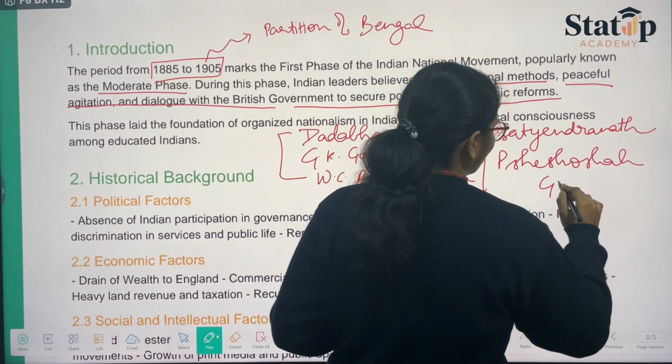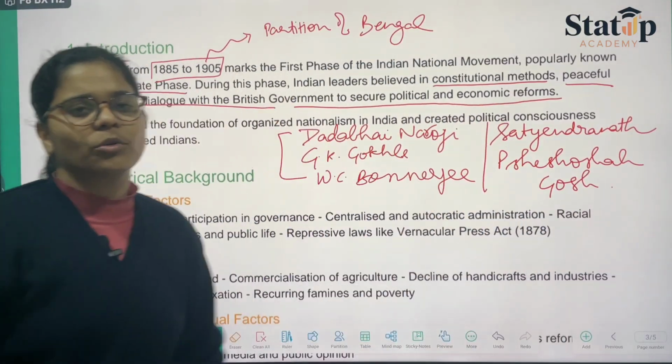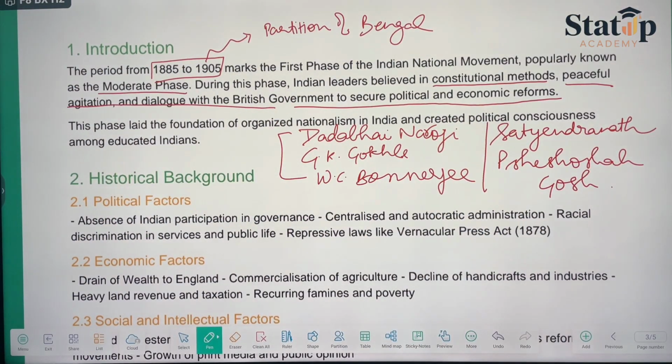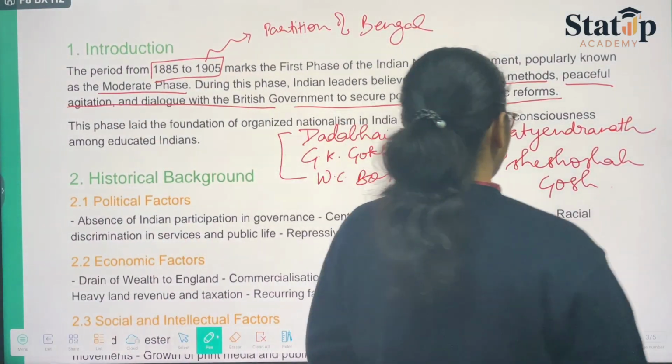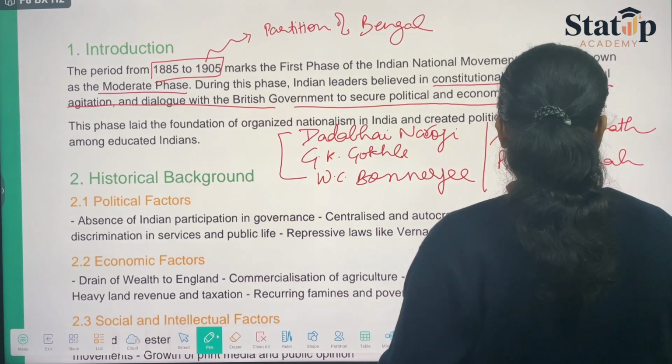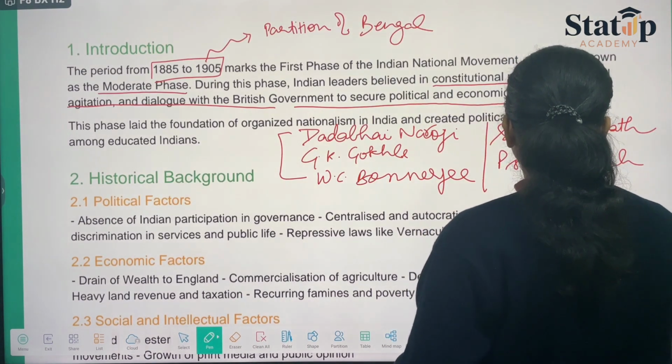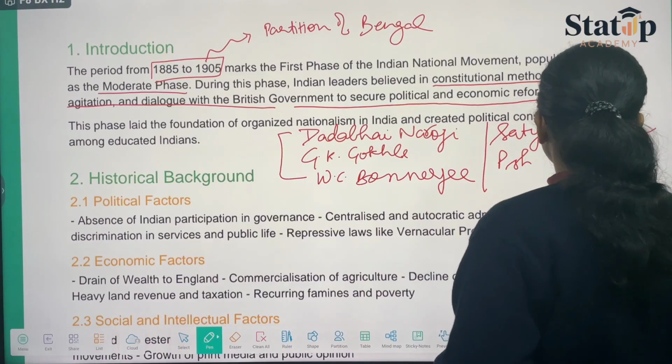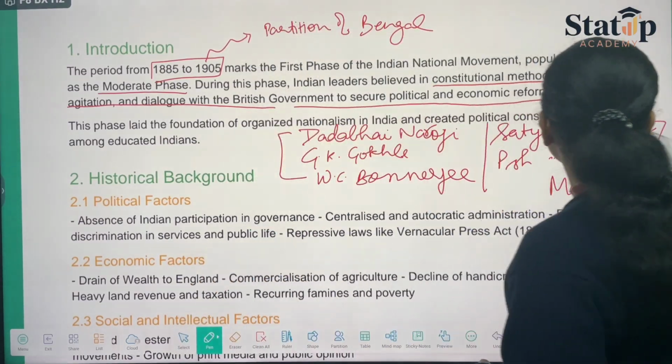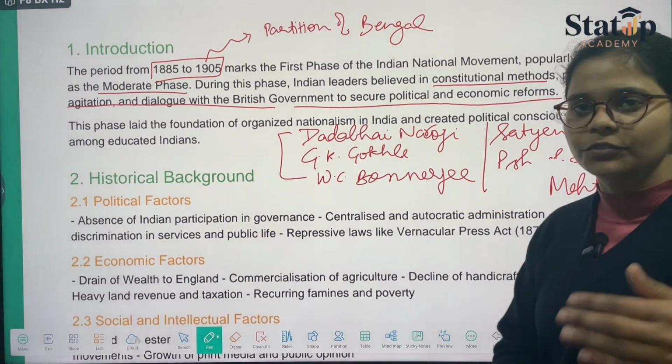Shah Ghosh we had. So these were the prominent leaders of that time who had done so much for the public. Also, we had R.C. Dutt and Mahadev Govind Ranade. They were also reformers, and most renowned reformers they were, and Mehta. Okay. So these were the known reformers of that period.